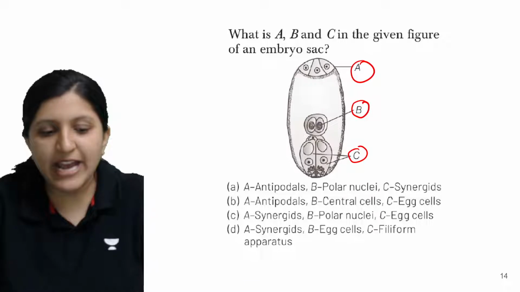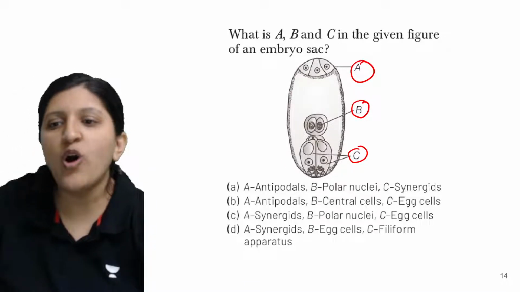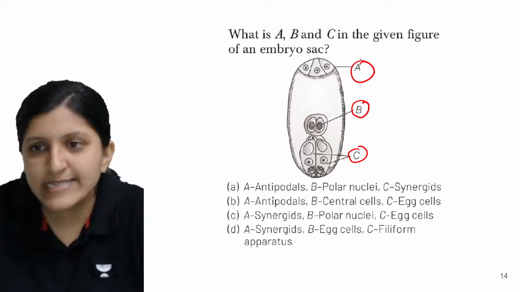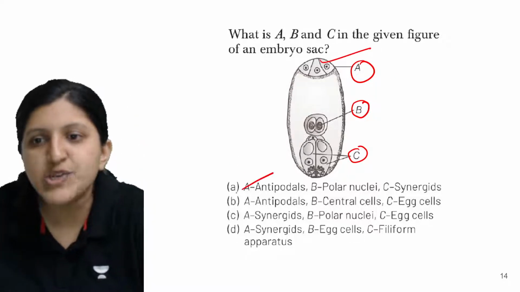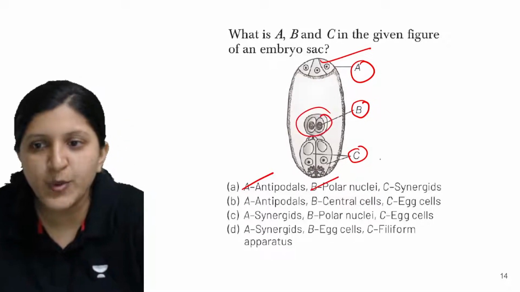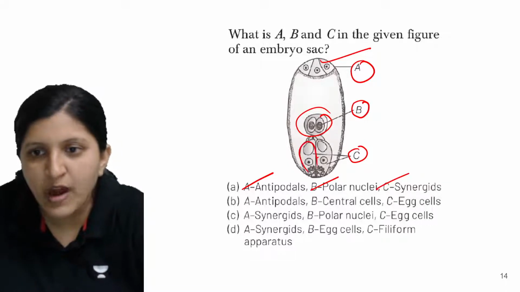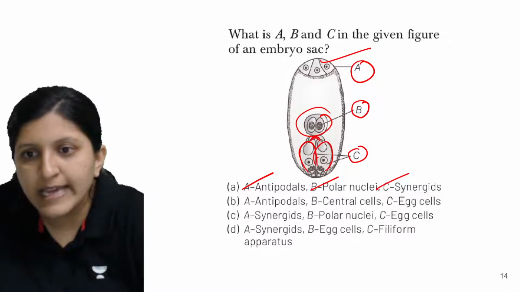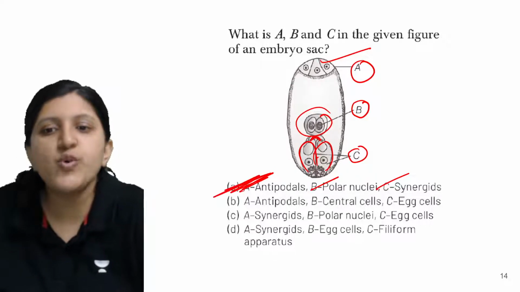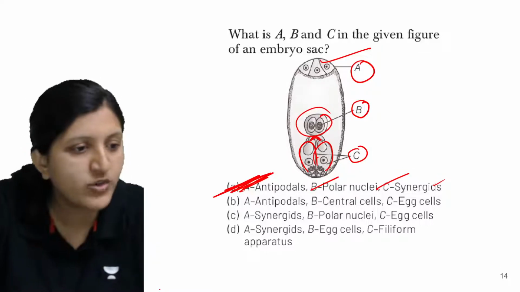What is this structure actually? The structure is of an antipodal cell. So it is A. So yes, this is an antipodal cell. That's right. B is polar nuclei. So that's right, this is polar nuclei. And C are synergids. So these two are synergids. And right there behind you can find the egg cell. So this is the right answer. So A antipodal, B polar nuclei, C synergid. So moving on to the next one.